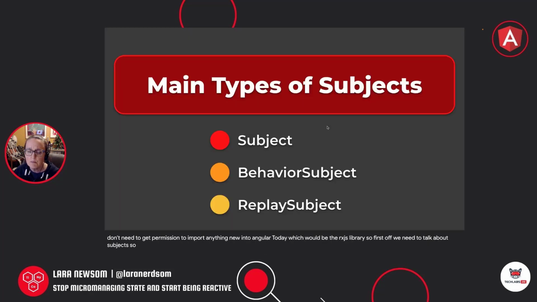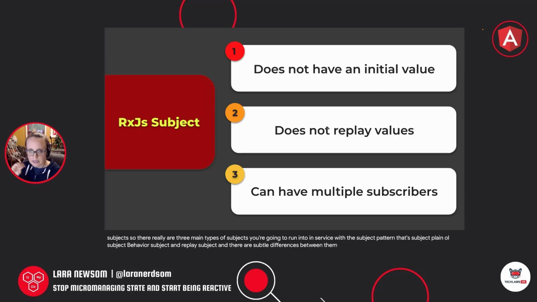There really are three main types of subjects you're going to run into in service with a subject pattern. That's subject, plain old subject, behavior subject, and replay subject. And there are subtle differences between them. So the plain old subject does not have an initial value. It does not replay values, but it can have multiple subscribers. The reason we want it to have multiple subscribers is that we want other components to also be able to get the data out of it, right? So that's how we're going to be able to share our data between components in our application.